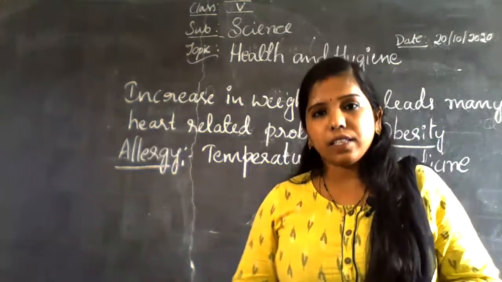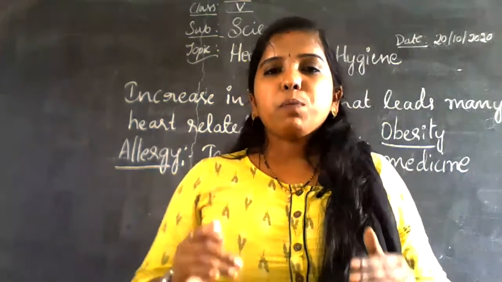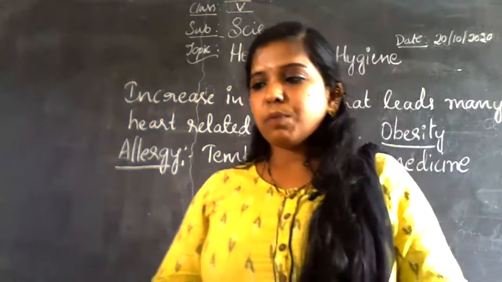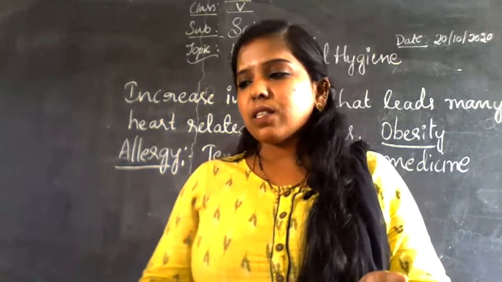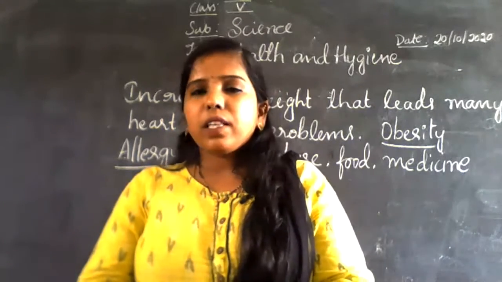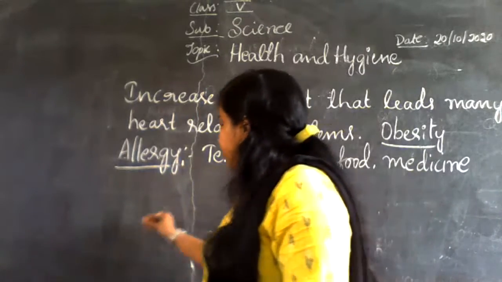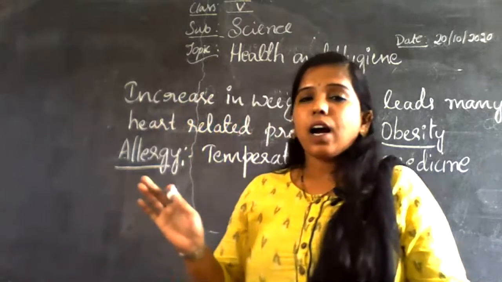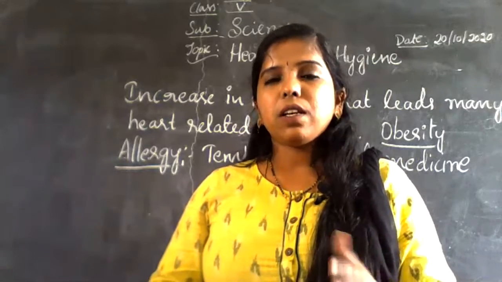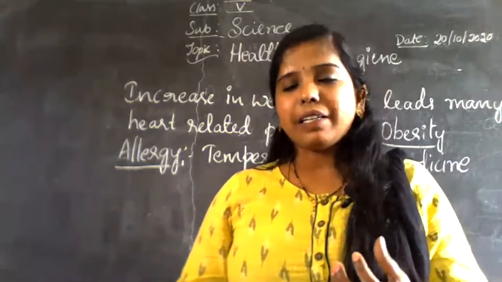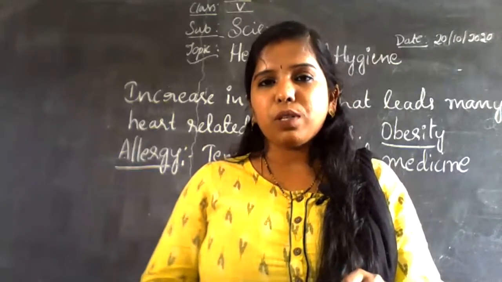Next are birth related diseases or disorders. Which are the birth related diseases? These diseases come before taking birth. The children are affected by the diseases even before birth. Some children are born with defective hearts, which is a heart related problem that comes before the mother gives birth to the child.